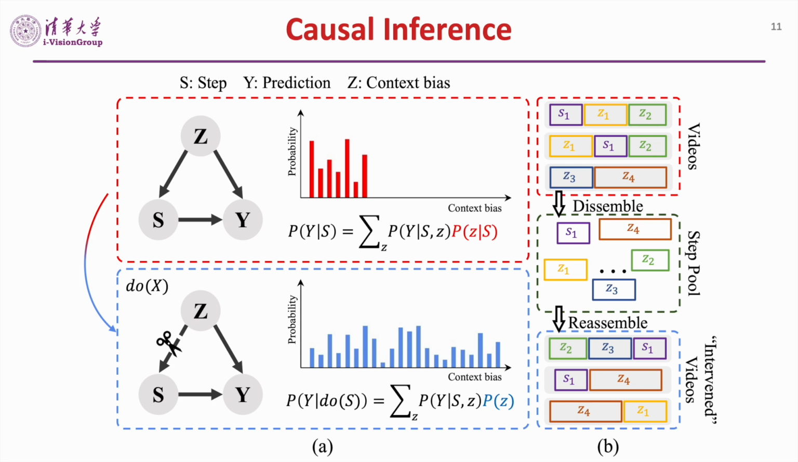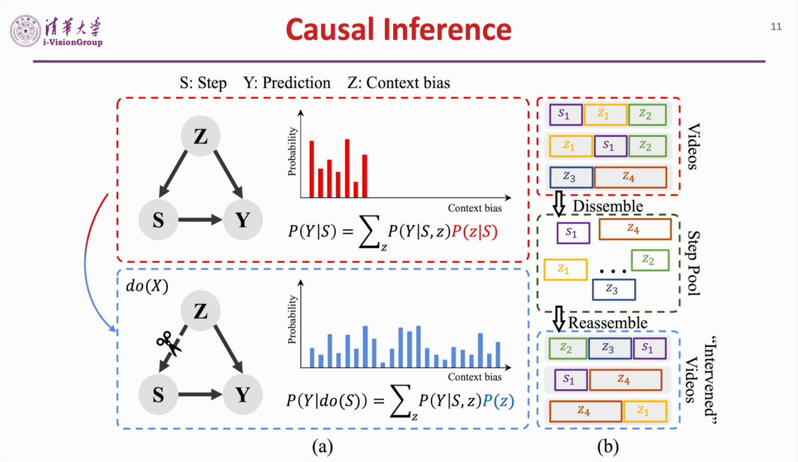In causal inference, the intervention is formulated as do. Once one variable is intervened, all its incoming links are cut off, as shown. We intervene S with the backdoor criteria. However, the prior probability of Z is difficult to compute numerically, so we approximate it by the Monte Carlo method.